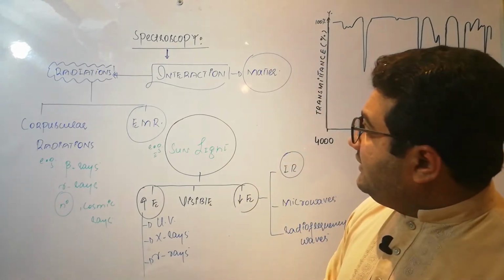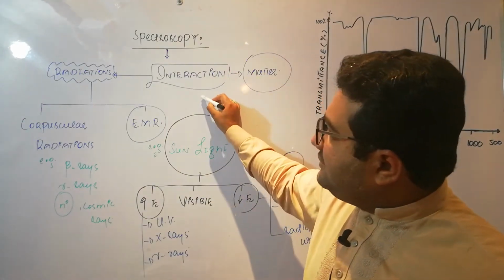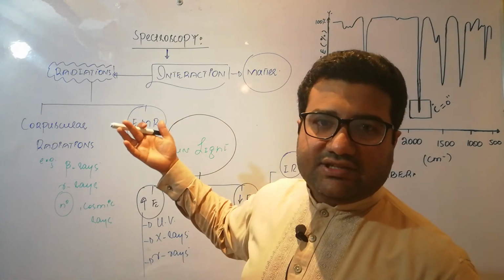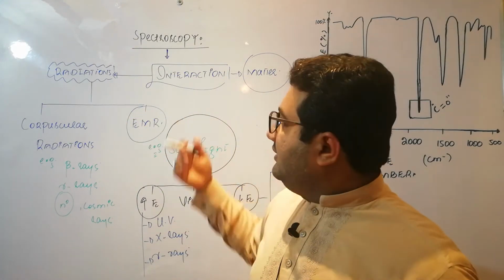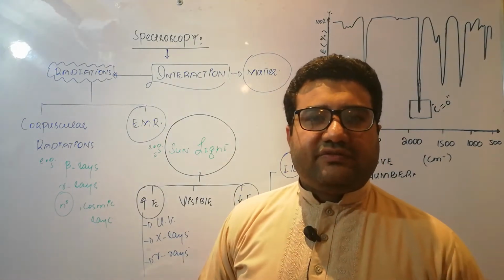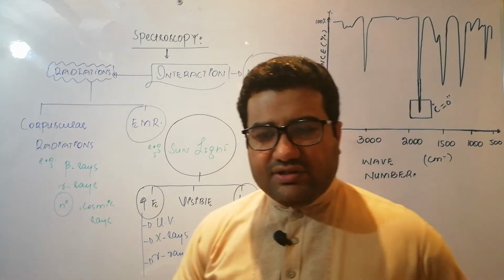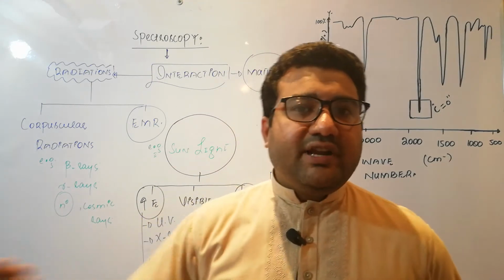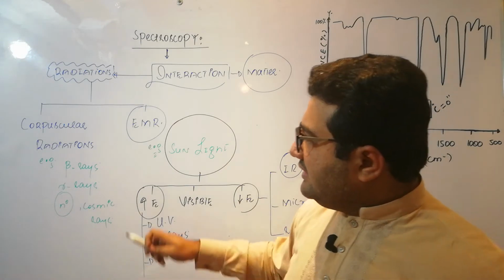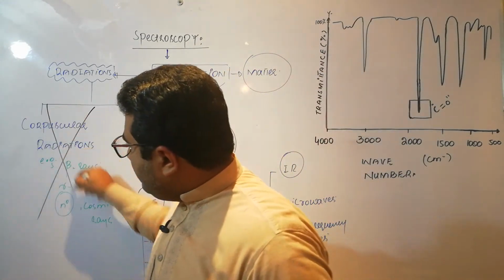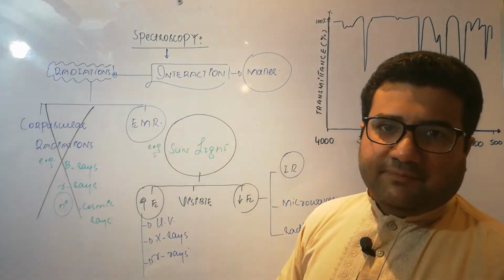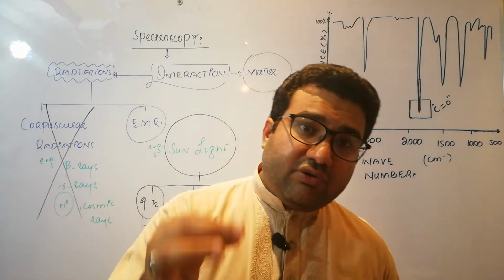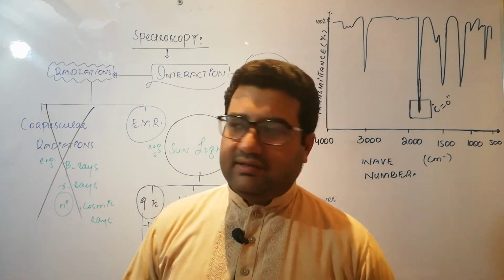Now when we say that in spectroscopy we discuss the interaction between radiations and matter, what type of radiations are the subject matter of spectroscopy? Do we study the interaction of corpuscular radiations with matter, or the interaction of electromagnetic radiation with matter? The answer is that corpuscular radiations are not discussed in spectroscopy. Spectroscopy is actually the study of interaction between electromagnetic radiations and matter.